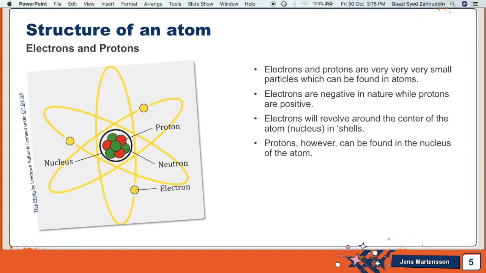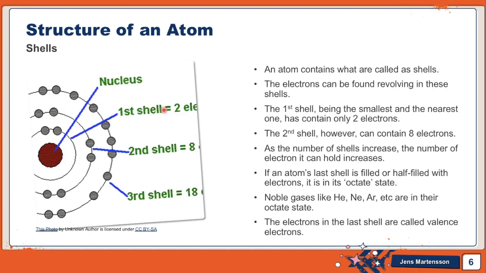So let's head on to the shells. There is another diagram of an atom here, and here is the nucleus and here are the shells. You can see that these gray dots are electrons. Protons are not shown here, they are inside the nucleus. An atom contains what are called shells. These lines are shells. The electrons can be found revolving in these shells. As you can see, they are revolving. This is a self-explanatory picture.